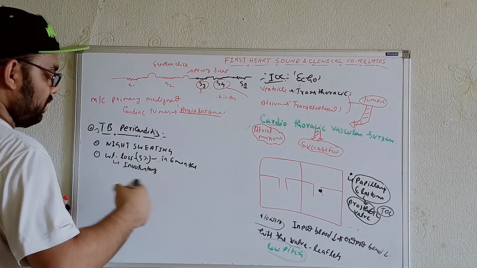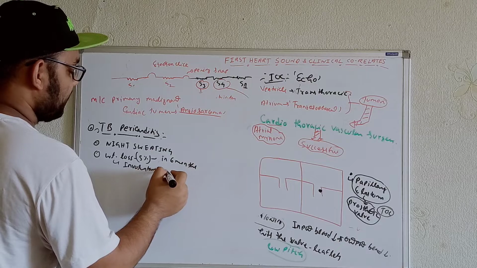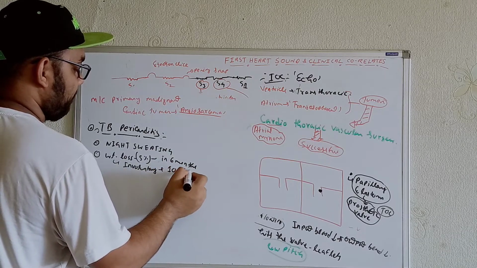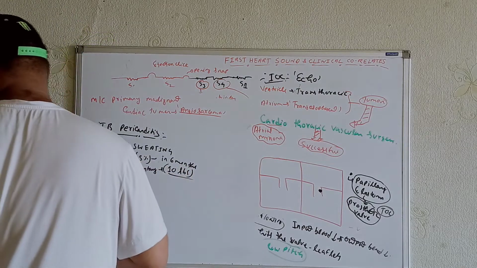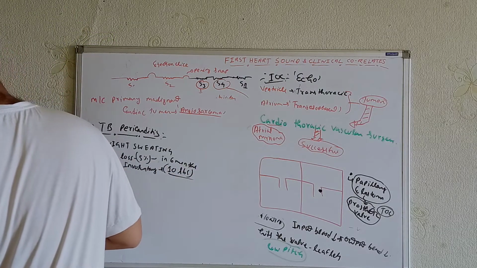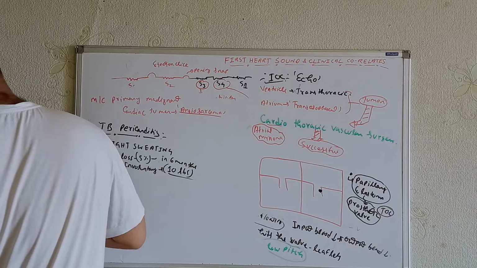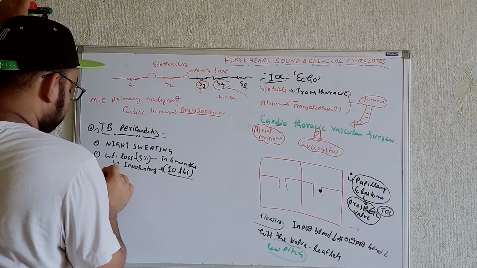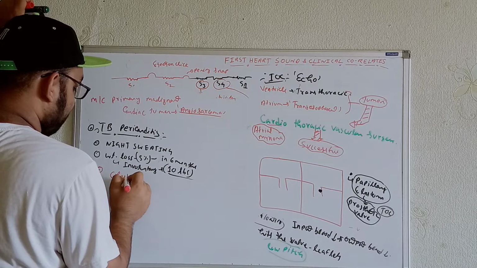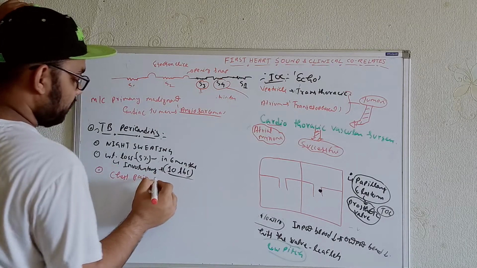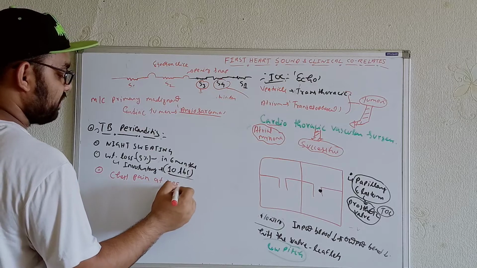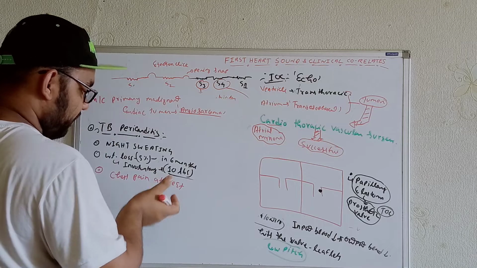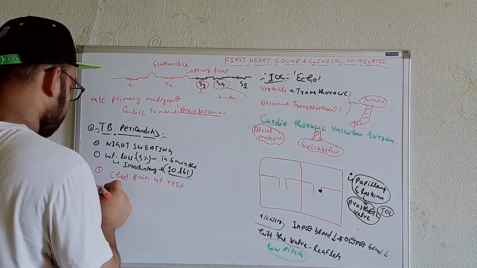Okay. In Harrison's, it will be written just like this, 10 lbs. It's not 10% in terms of the pounds. Okay. Now, then whatever the thing we'll get over here, we'll get the chest pain. We'll get the chest pain at resting conditions because the phrenic nerve is involved over here.